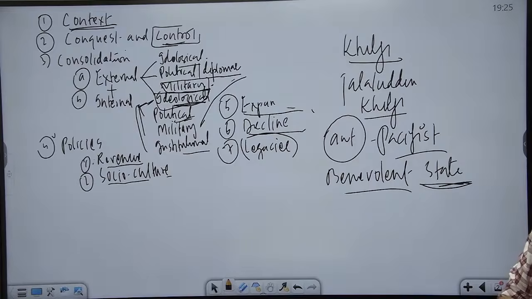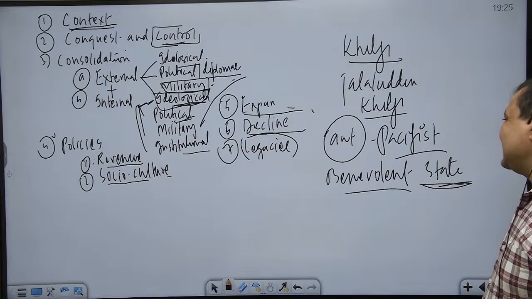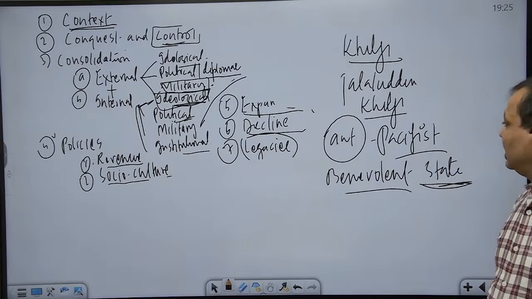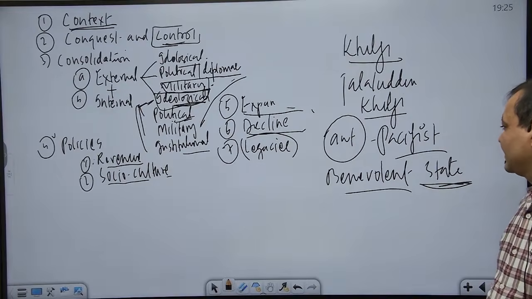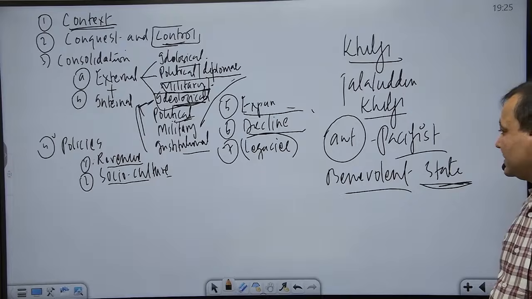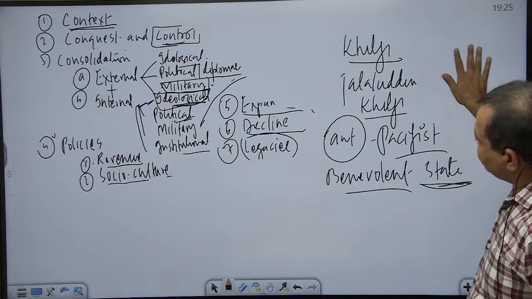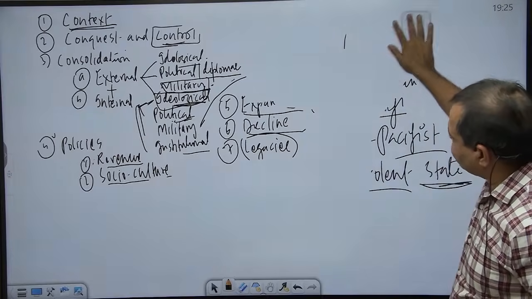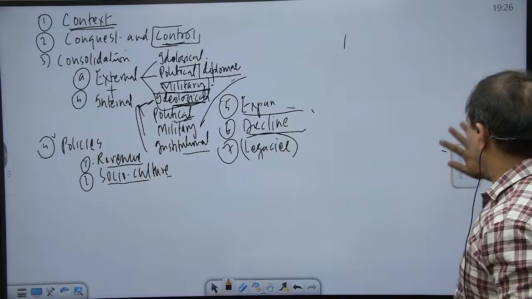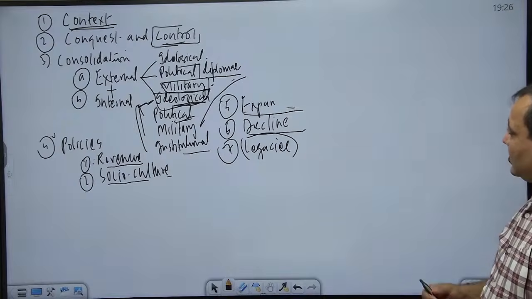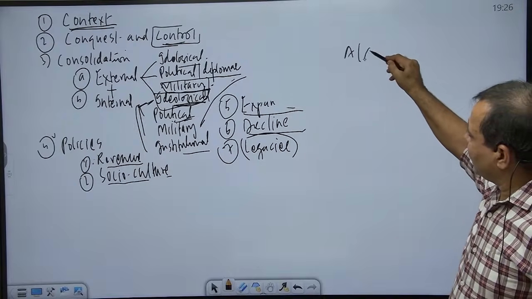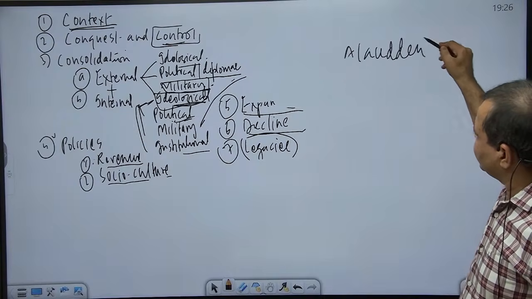But his pacifism, that is his desire to not harm even an ant, and his benevolent despotism could not be expressed because very soon, within a few years, he was killed by his nephew as well as son-in-law Alauddin Khalji, and with Alauddin Khalji, everything was going to change.